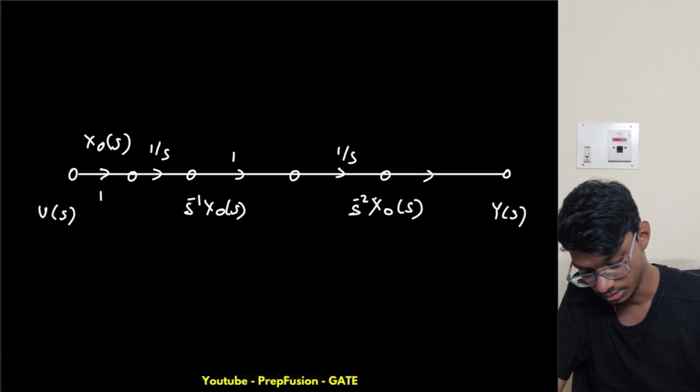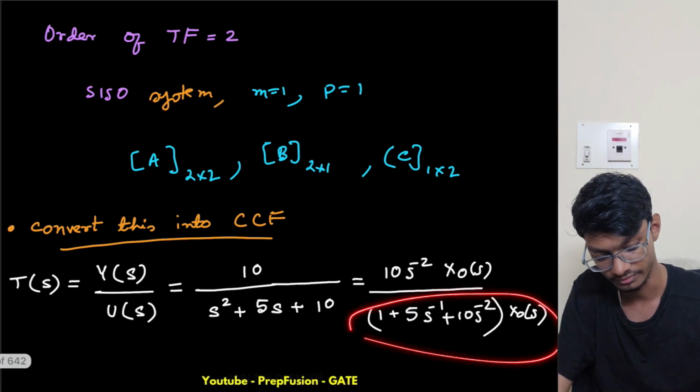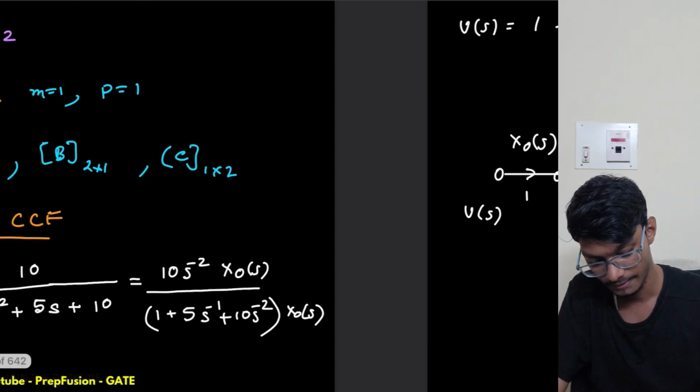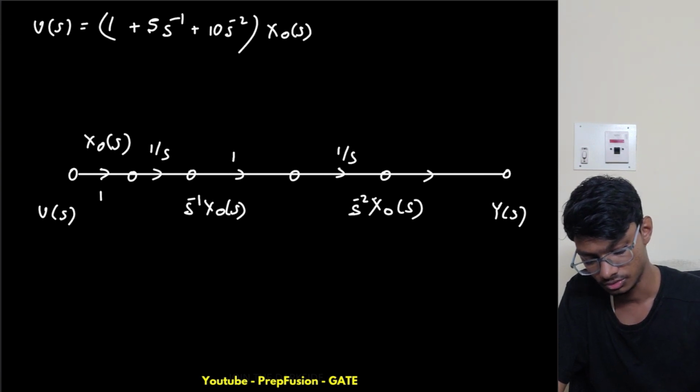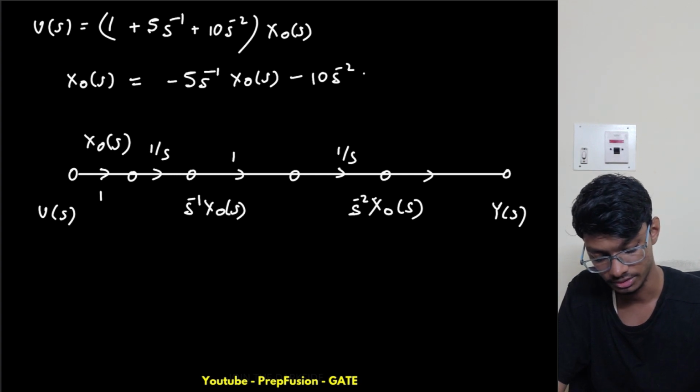So this is u of s equals to, I'm just equating the denominator, right? U of s equals to this one, 1 plus 5 s inverse plus 10 s minus 2 into x naught of s. So x naught of s equals to u of s. This one becomes minus 5 s inverse of x naught of s, and minus 10 s inverse s to the power minus 2 of x naught of s, and plus u of s is already there, okay.